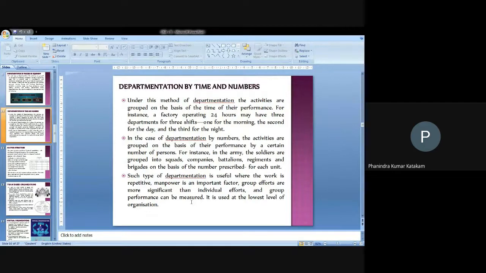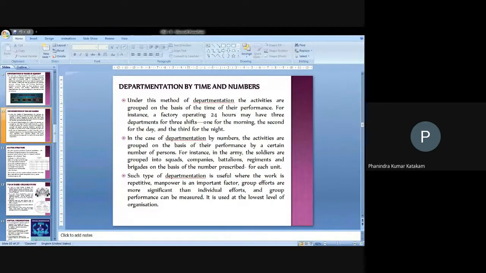And by time and numbers, we can also classify. It means 24 hours in a day, we can classify the 24 hours as 8 hours for one activity, 8 hours for another activity, 8 hours for another, involving a number of people for 8 hours in a day in the form of shift basis. 8 hours for a shift, 8 hours for a shift, 8 hours for a shift, in 3 shifts. The people can run their business.